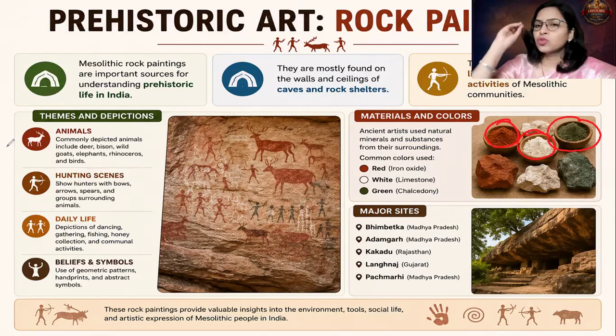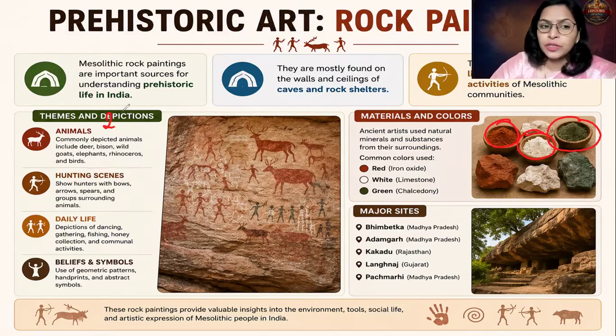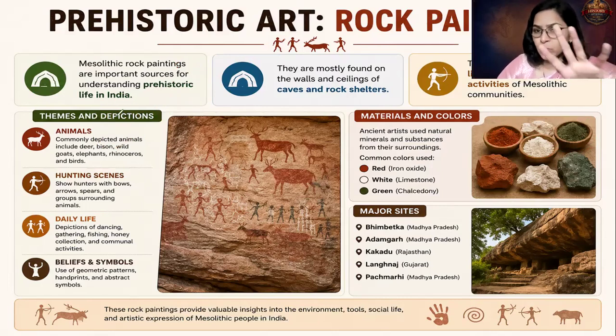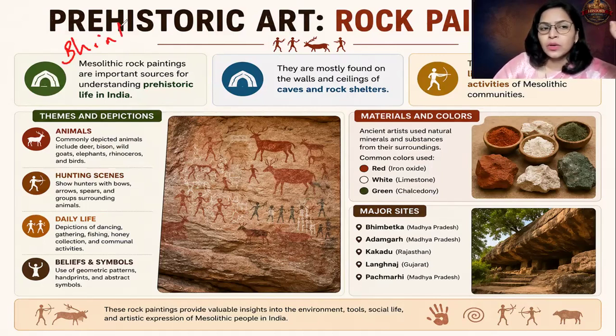Now, the most commonly depicted theme is animal depiction. It is said that around 29 species of different animals are depicted across these rock paintings. And by the way, which site are we referring to? That is important. These paintings we will be discussing now are discovered from a very important Mesolithic site, that is Bhimbetka. Bhimbetka was discovered accidentally by Indian archaeologist V.S. Wakankar.